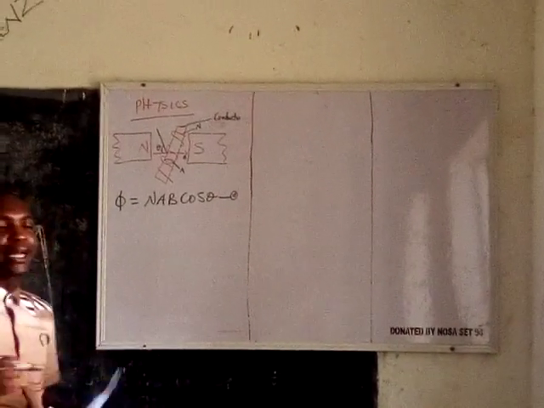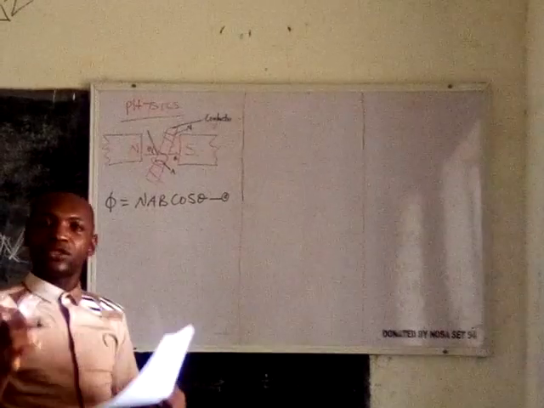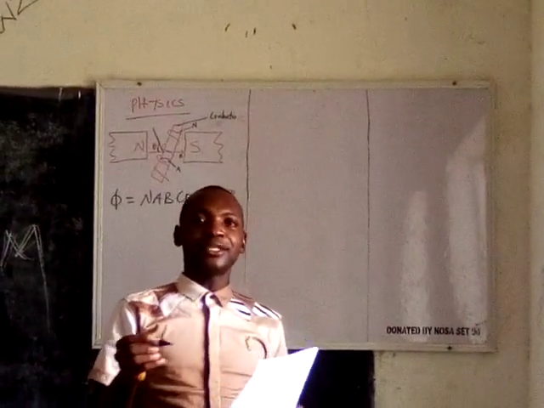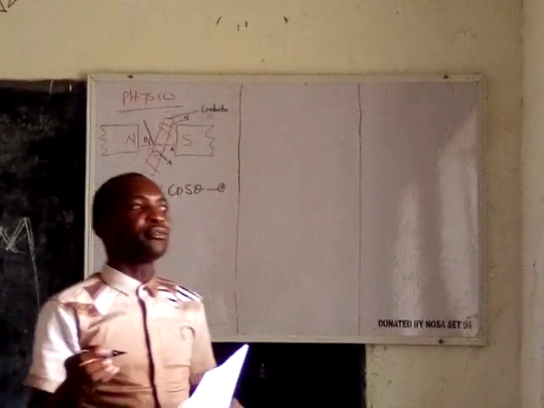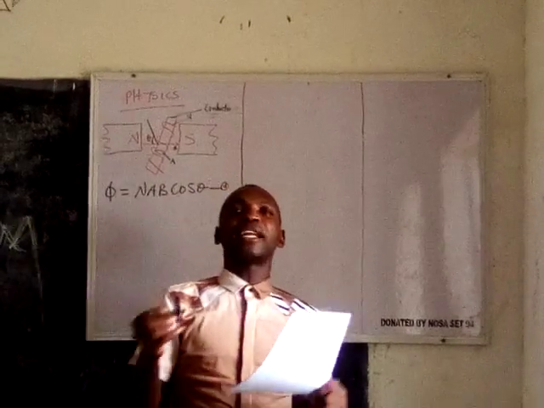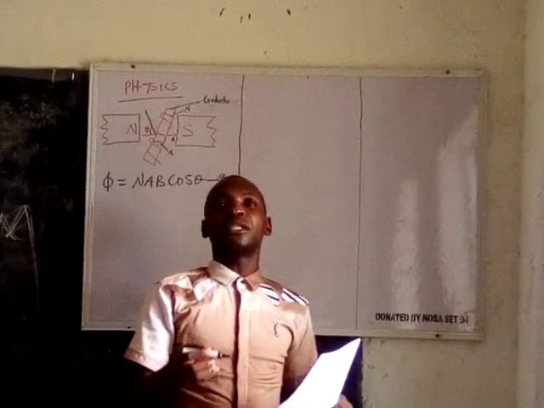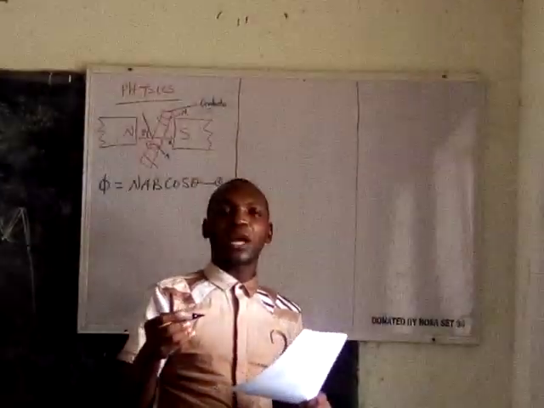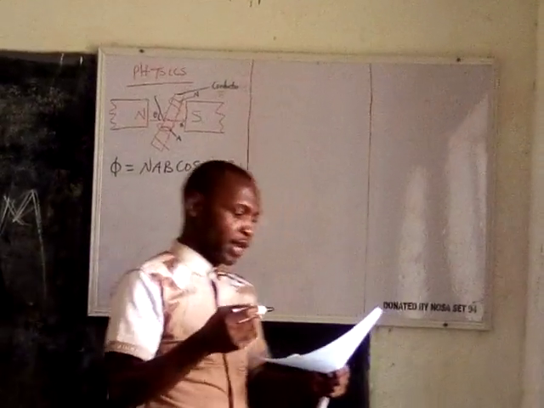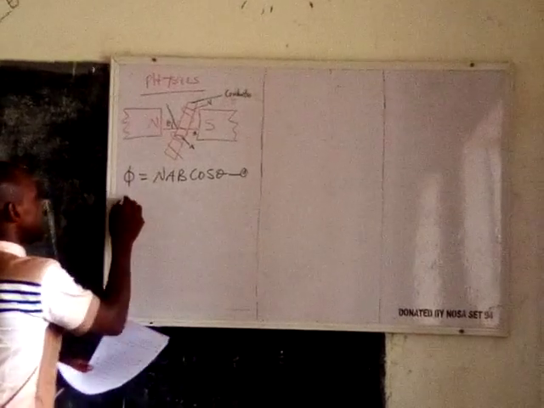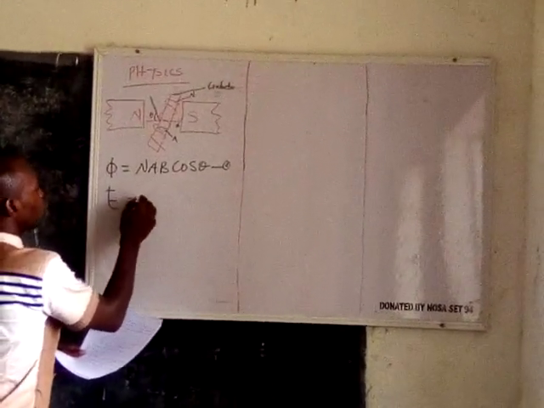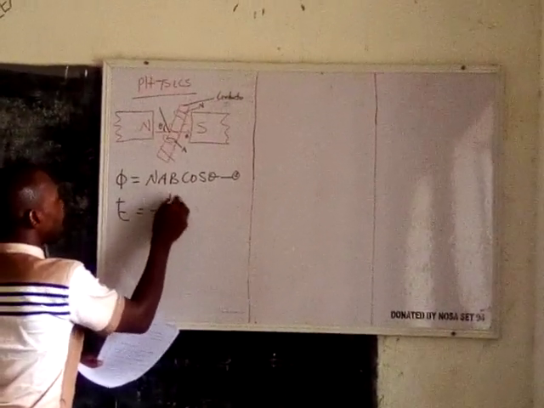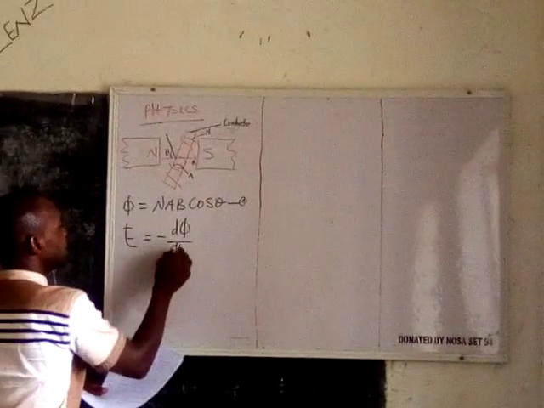And you know that in Lenz's law, which shows the direction of motion of an EMF to the magnetic force density in a particular electromagnetic field, it says that the E there is equal to minus d phi all over dt.